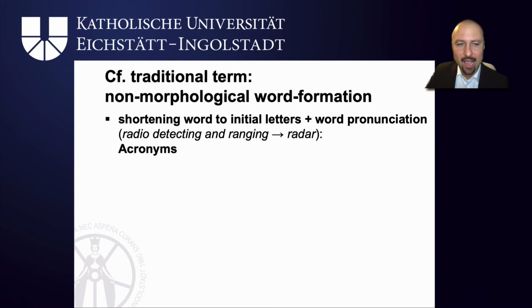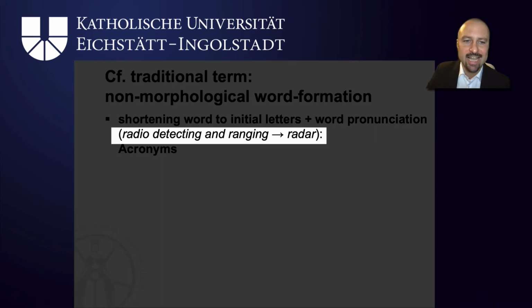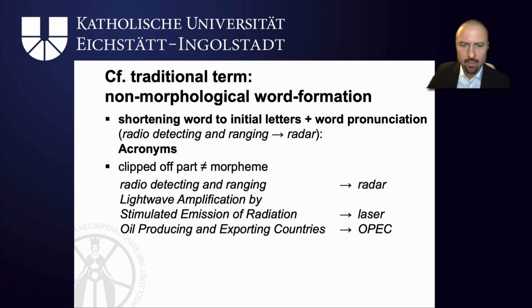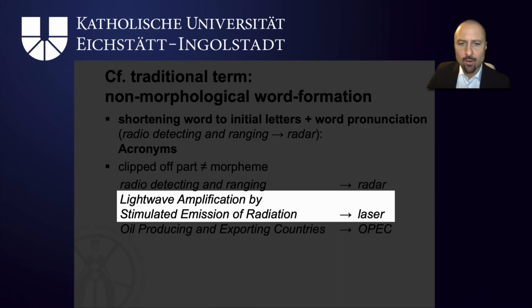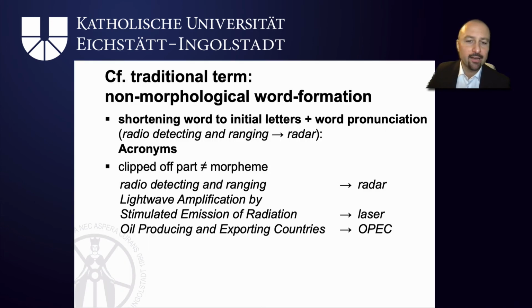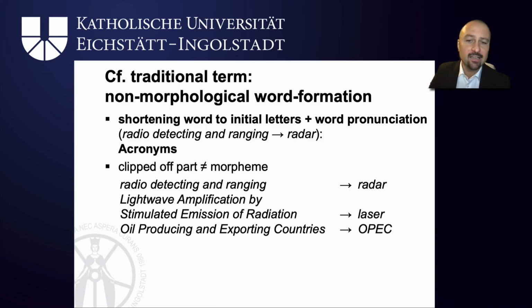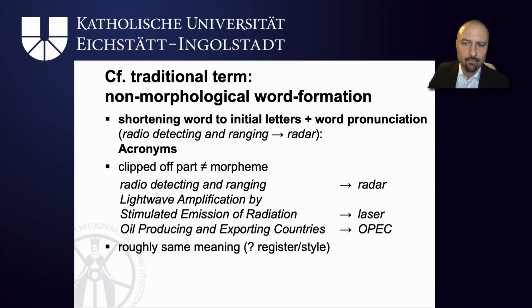A similar shortening process happens in acronyms. There we shorten a word down to its initial letters, but the resulting element is then produced like a normal word. So radio detecting and ranging becomes RADR and is pronounced radar. Again, the part that's clipped off is not a morpheme, but the resulting element, radar in the first example, or laser as in light wave amplification by stimulated emission of radiation, or finally OPEC for the oil producing and exporting countries, is again just taking the initial letters and then pronouncing them as a regular word.